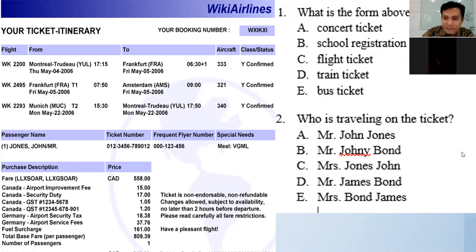So the name, when you are writing on the form, Jones is the surname, nama akhir ya, or nama keluarga. So when you are writing, John is the first name, right? And Jones is the second name or the last name or the surname. So not Jones John, but Mr. John Jones. Okay, very good. So the answer is A. Okay, right. So next.